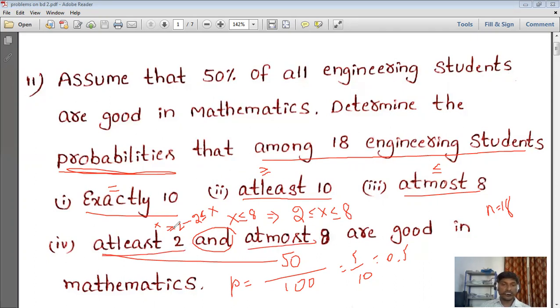So at least 2 is nothing but x greater than or equal to 2, that is 2 less than or equal to x. And at most 8 is nothing but x less than or equal to 8.